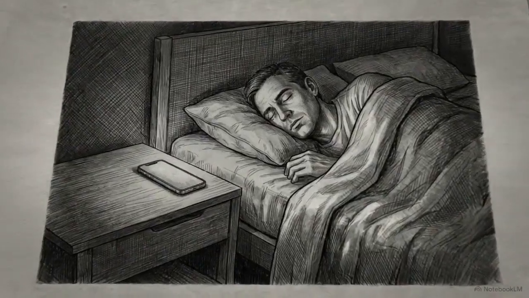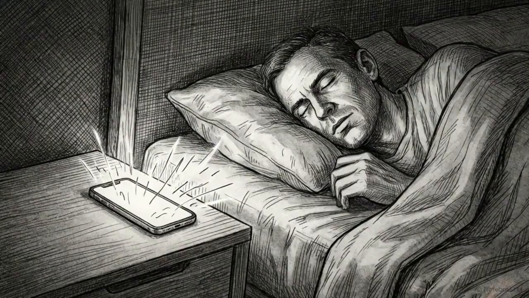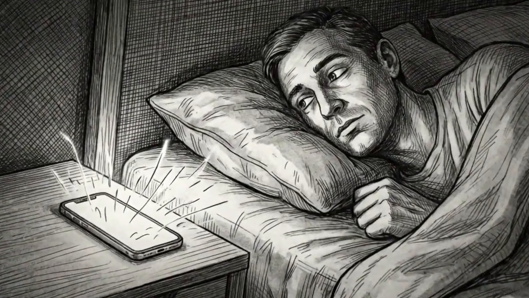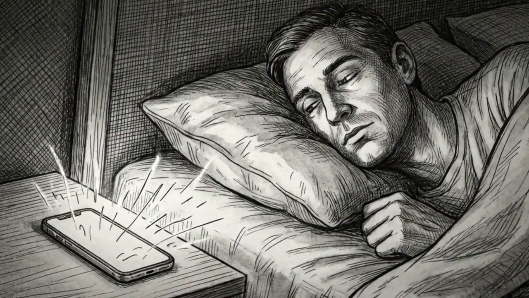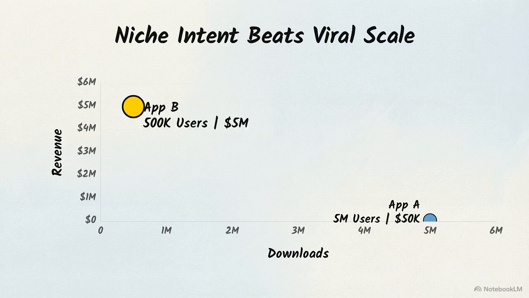There is a lingering dream in software development. Build a free app, throw some ads on it, and wake up to millions of users overnight. But this scatter plot mapping downloads against revenue shows the reality of the 2026 market. Down on the bottom right, App A has 5 million downloads, but only brings in $50,000. Over on the left, App B has a tenth of the users, just 500,000, but generates $5 million.